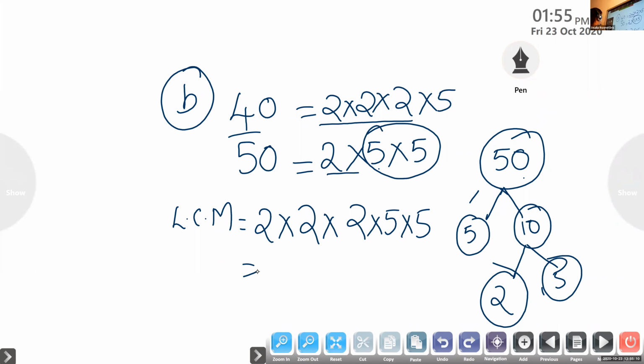200. Okay. 2 into 2, 4. 4 into 2, 8. 8 into 5, 40. 40 into 5, 200. So children, this is the answer. All of you got this answer? How many got this 200 as answer? Can you raise your hand? How many got the answer?